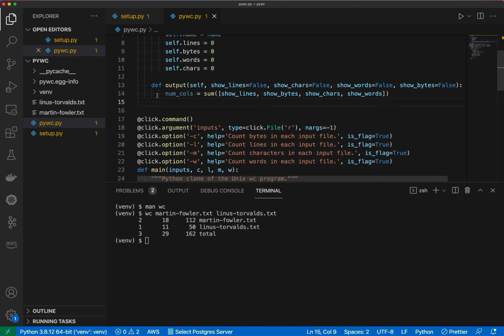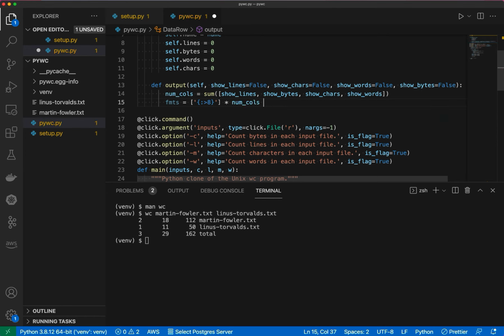So a good way to do that could be to make a list, which I'll call formats, and I want to specify that they are right justified. So that means I use this right caret here, and we'll say roughly 8 characters in width, right? So we want them all to be padded with 8 characters and to right justify the content. And we want to do that number of columns times.